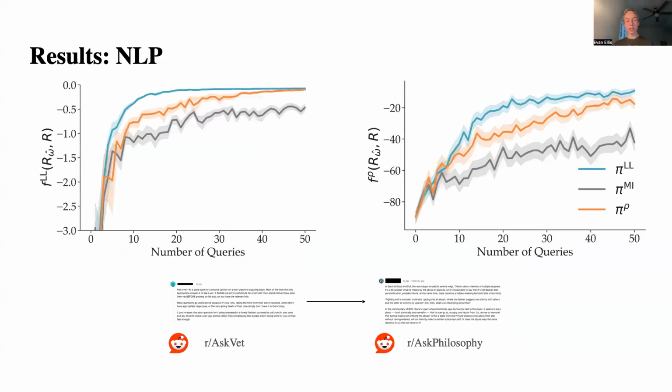So this also has applications outside of robotics. For example, you might want to learn a reward on one distribution of text and then apply it to another. So we take comments from r/askvet, featurize them using semantic and sentiment analysis, and then learn a reward. We then apply that learned reward on comments from r/askphilosophy. Our method beats mutual information here as well, although do note that pi_ll beats pi_rho even on the rho projection metric, which diverges from our previous results. We theorize that this is due to the greedy nature of the optimization, because it isn't perfect.